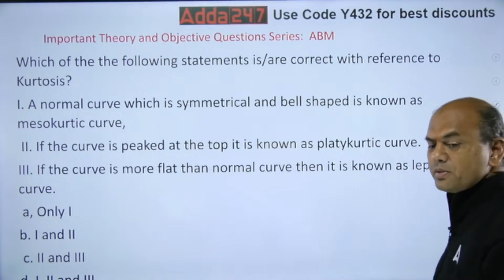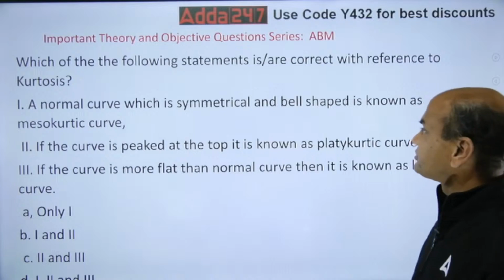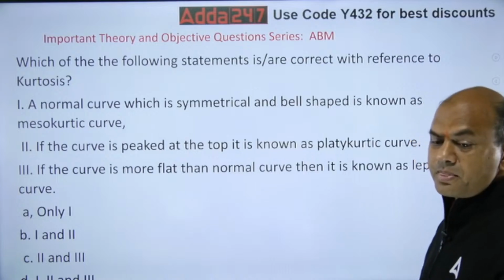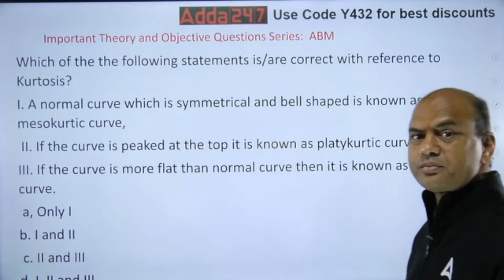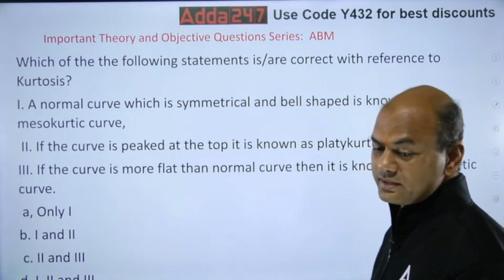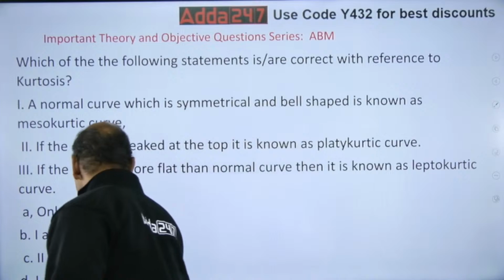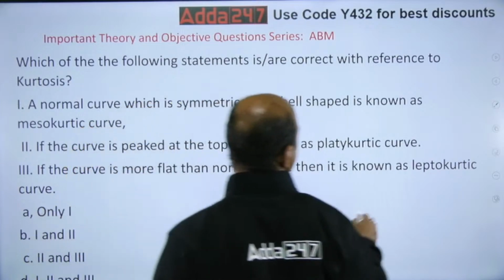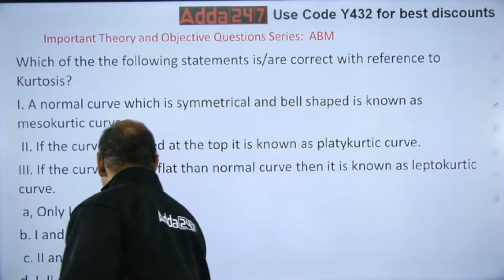Okay, let's see the options. Only 1, meaning the normal curve; then 1 and 2; 2 and 3; and the last one, D, is 1, 2 and 3.